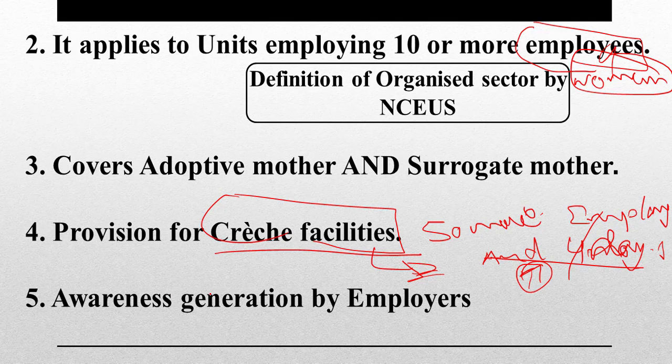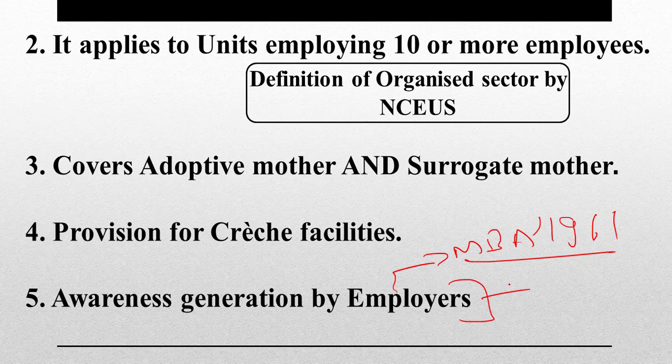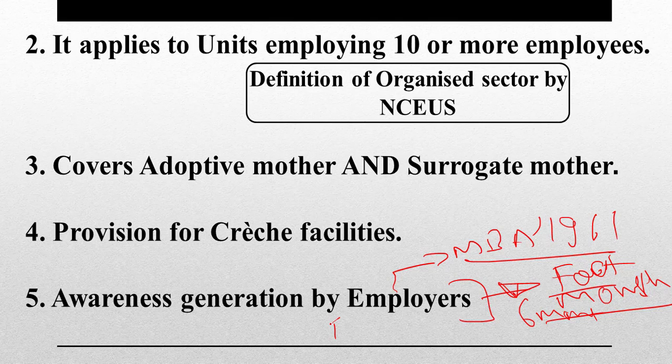Fifth point is awareness generation by employers. Every employer under this amended Maternity Benefit Act, MBA 1961, has to make the women aware, sharing the information that his organization is covered by the Maternity Benefit Act, and that he has to provide the women with a paid leave of 6 months as and when she gets pregnant.